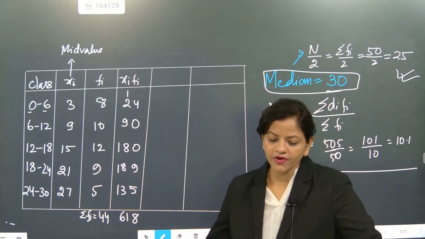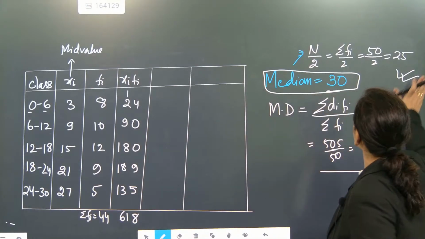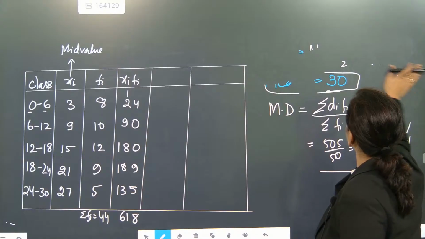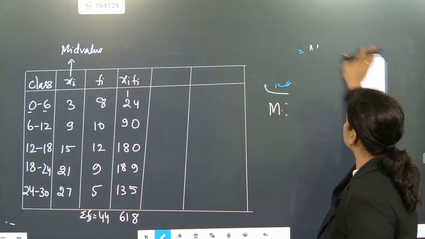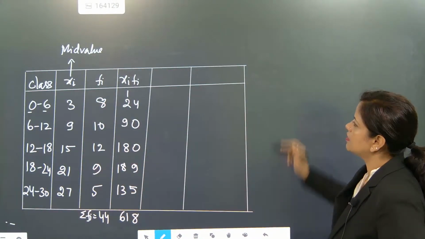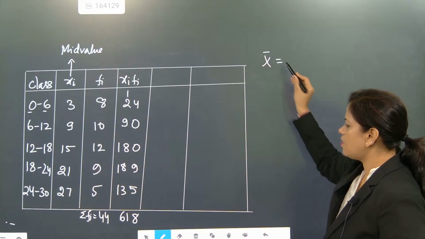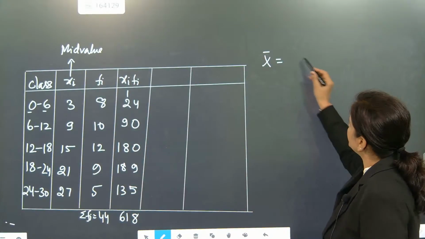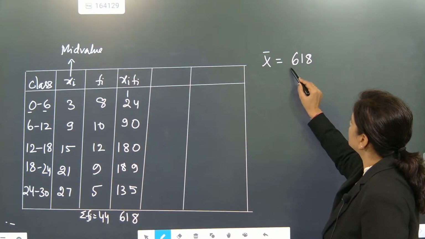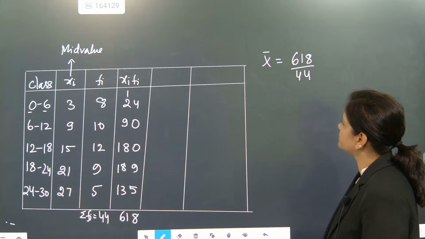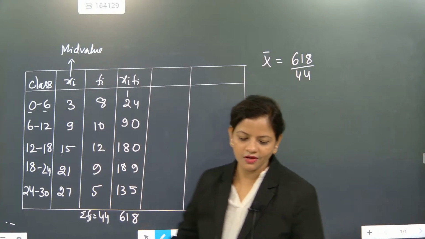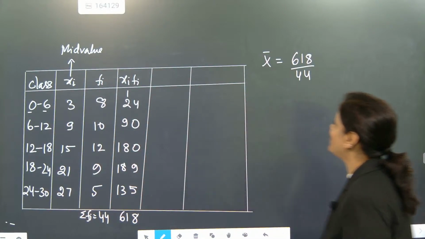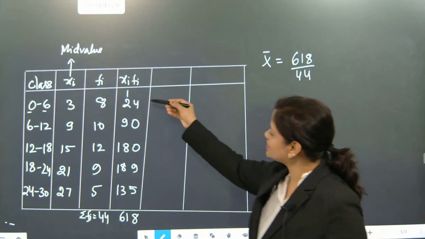So when you are finding the mean, how much will it be? 618 divided by 44. Just check the calculation, beta.